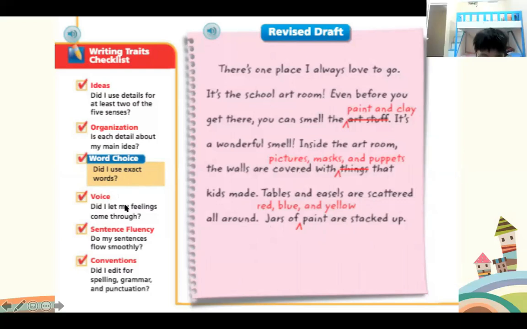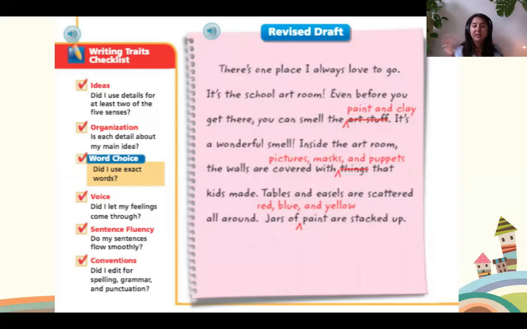When I say jars of paint are stacked up, I can see jars with black paint in them because I don't know what paint they're talking about. So I'm just saying gray and black paint. However, when they say jars of red, blue, and yellow paint, I can imagine a very colorful painting station in the art room. Okay, guys, so as you can see, it's really important for us to use exact words. It makes a big difference.